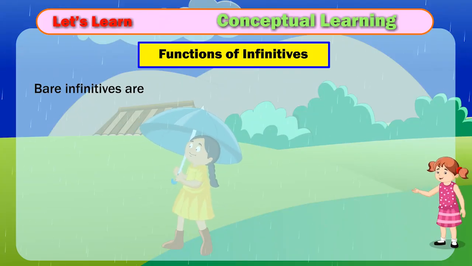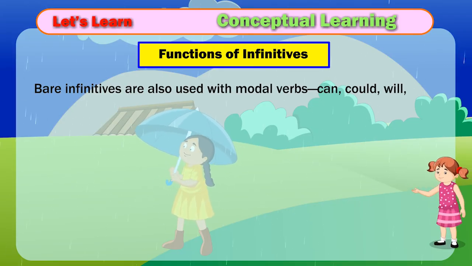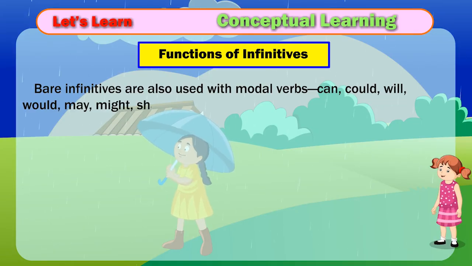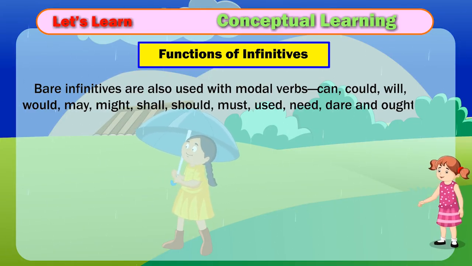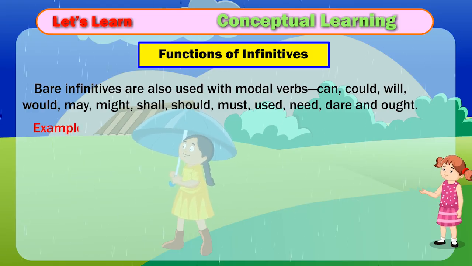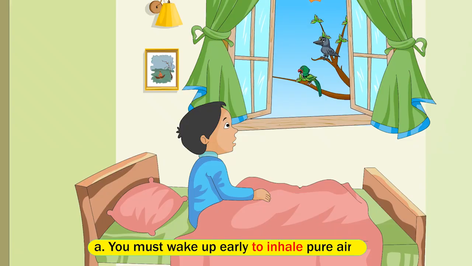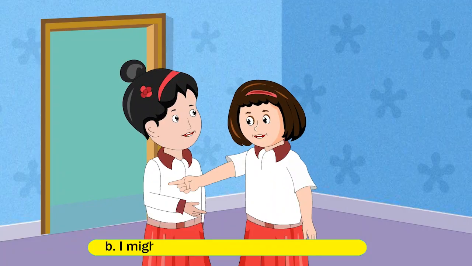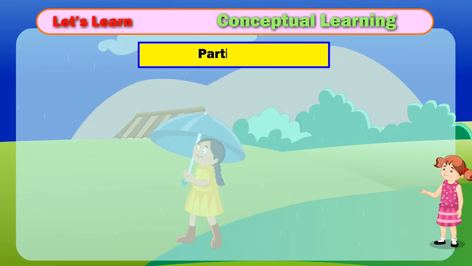Bare infinitives are also used with modal verbs can, could, will, would, may, might, shall, should, must, used, need, dare and ought. Examples: A. You must wake up early to inhale pure air. B. I might not come to see you before I go.